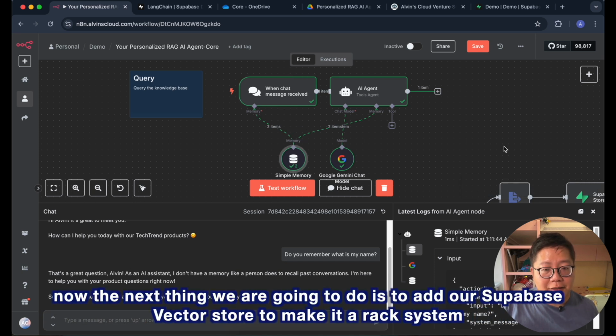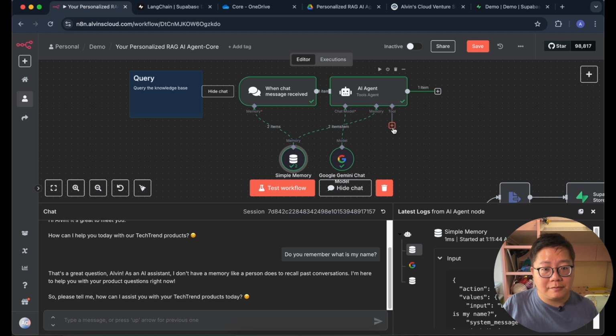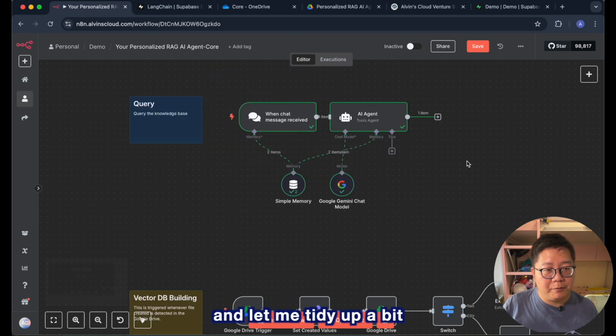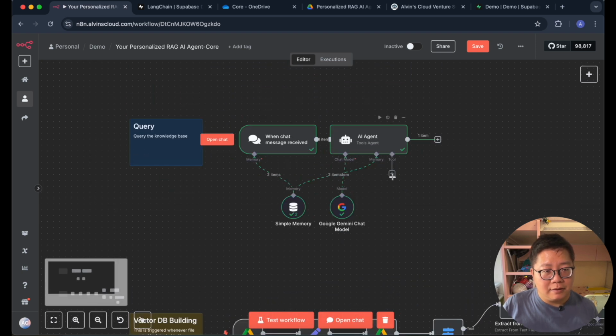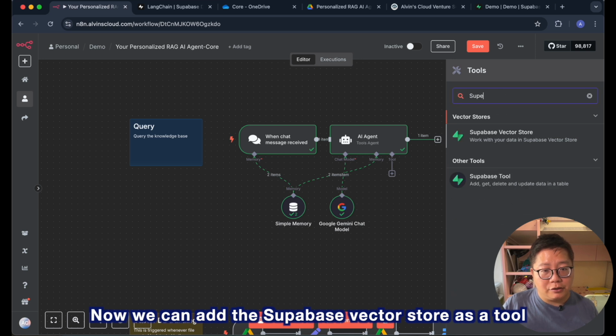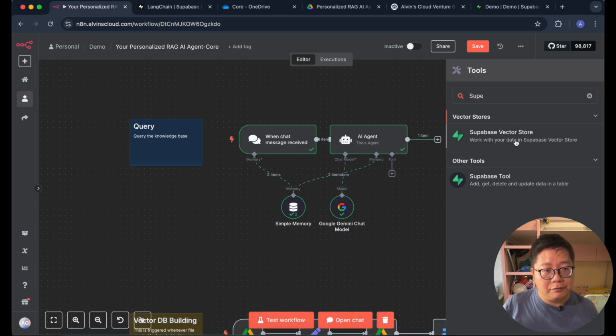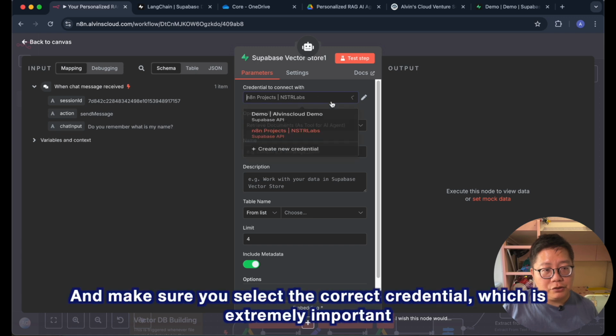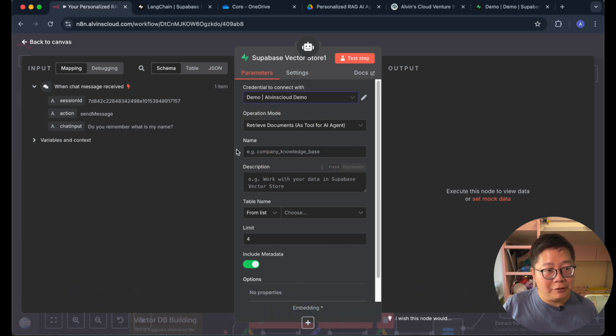Now the next thing we are going to do is to add our Supabase vector store to make it a RAG system. Let me tidy up a bit. Now we can add the Supabase vector store as a tool. Make sure you select the correct credential, which is extremely important.